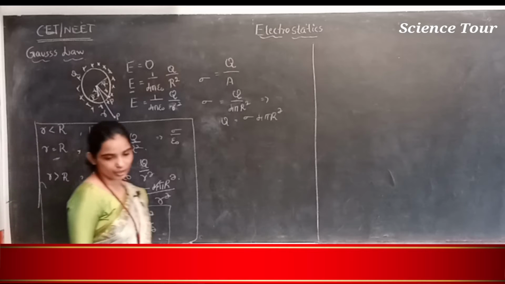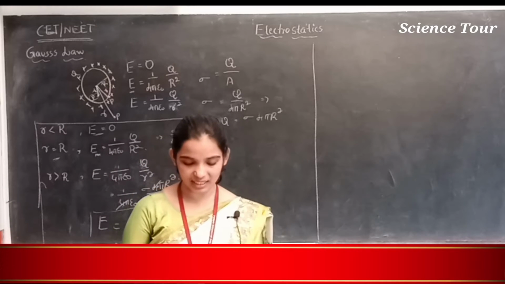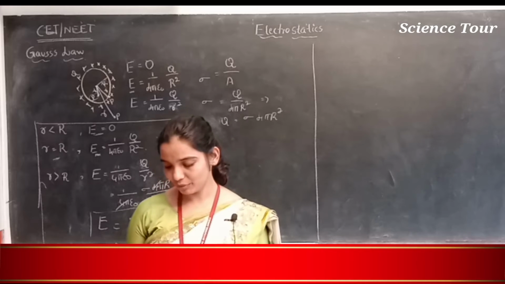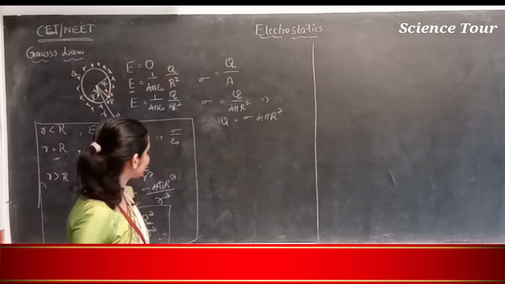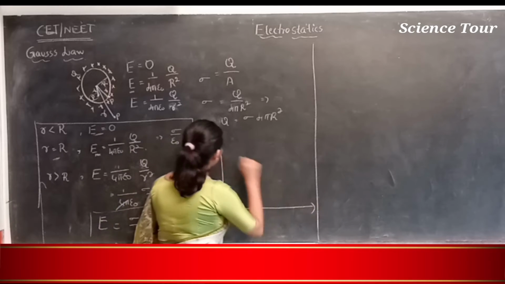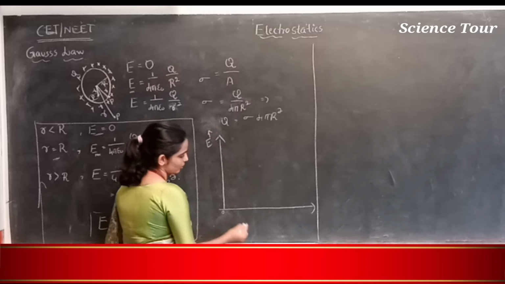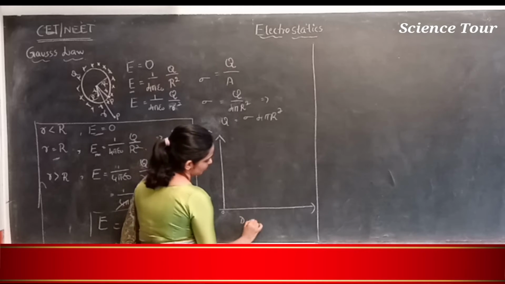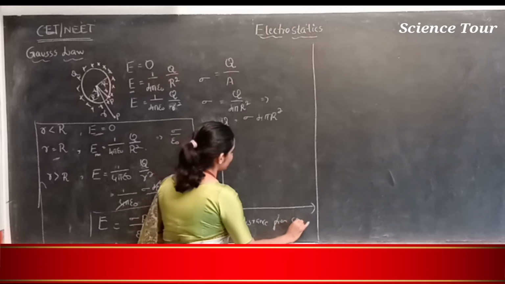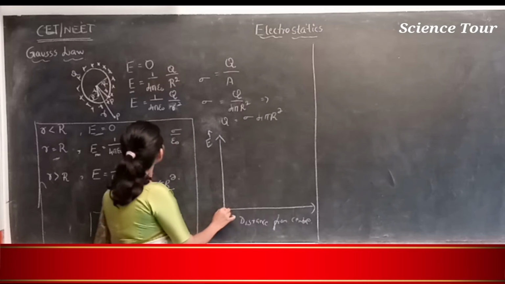We can show it with a graph by drawing electric field intensity versus distance from the center. Take electric field intensity along the y axis, this is your origin, and distance from the center along the x axis.